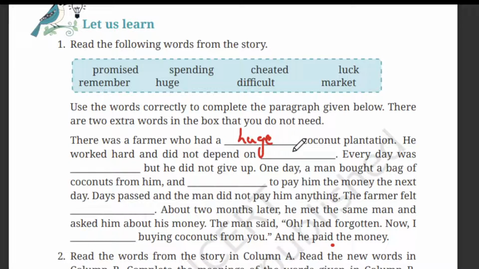So he did not spend on his luck because he's working hard, right? Every day was dash, but he did not give up. So every day was difficult.